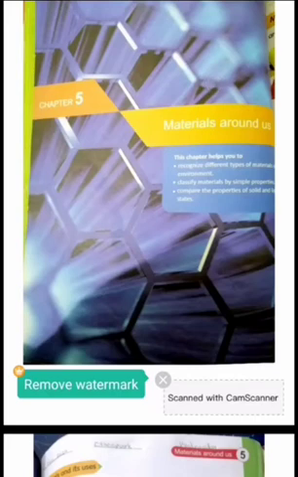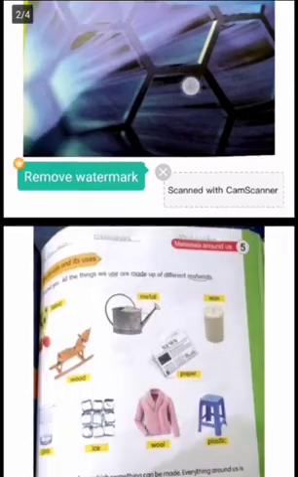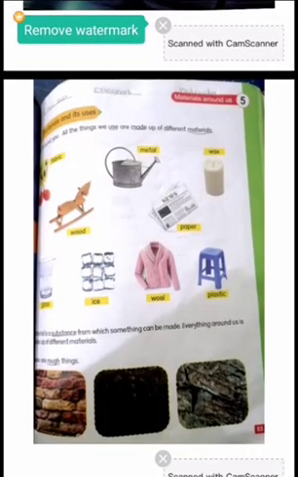Today we are going to read chapter number 5 of your science book, and the name of our chapter is Materials Around Us. First of all, we will write date 9 December 2020, classwork, and day Wednesday on the top of page number 53, 54 and 55.